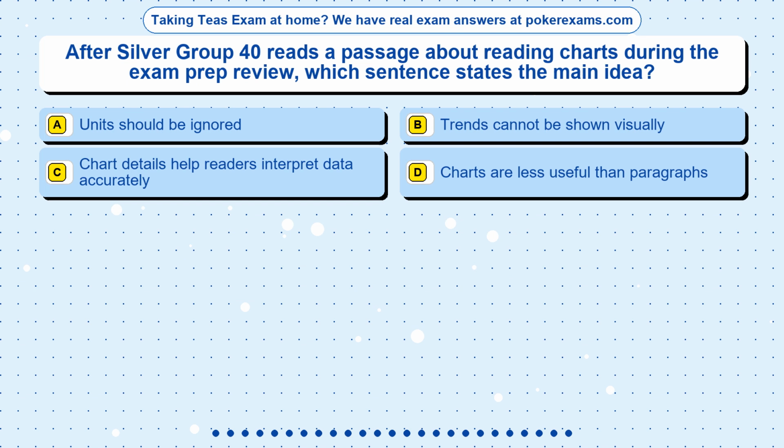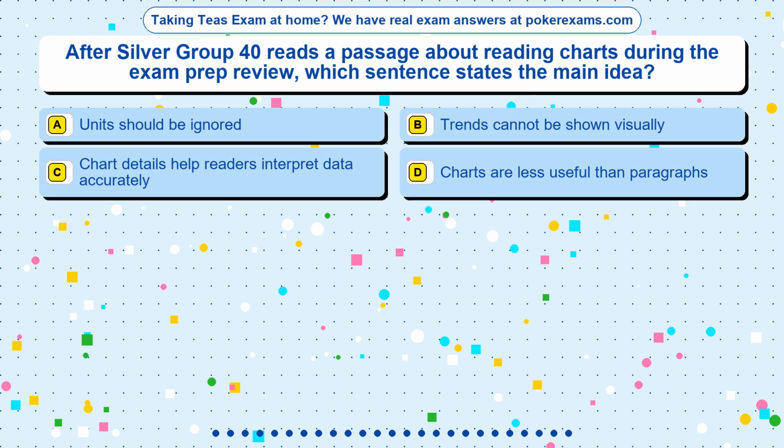Question 1. After Silver Group 40 reads a passage about reading charts during the exam prep review, which sentence states the main idea? Option A. Units should be ignored. Option B. Trends cannot be shown visually. Option C. Chart details help readers interpret data accurately. Option D. Charts are less useful than paragraphs.